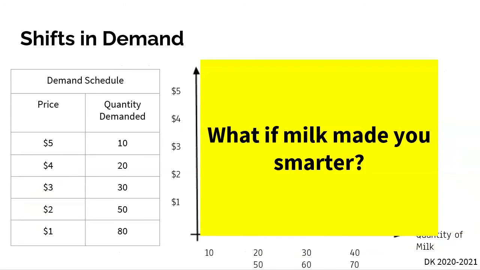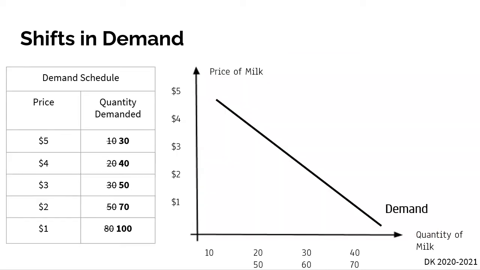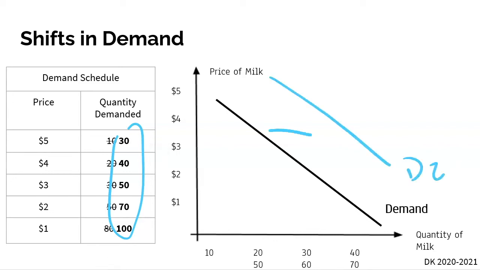So let's look at an example. Here's a demand schedule. We're still looking at milk, but let's say that all of a sudden there's a new scientific study that shows if you drink milk, you get smarter. So what's going to happen? Well, here's our original demand curve. But if you notice, our quantity demanded started to increase because at each and every single price point, people are going to want to demand more milk because they know, based on this fake scientific study, that if you drink milk, you get smarter. So what's going to happen to our demand curve? Well, our demand curve is going to shift to the right because people are demanding more milk at every single price point here.